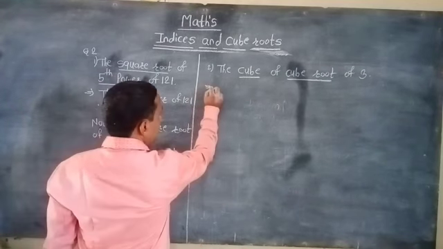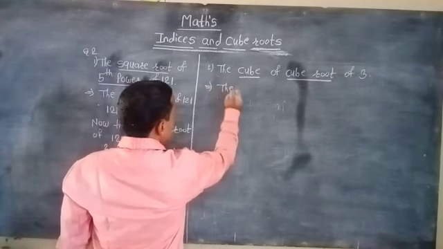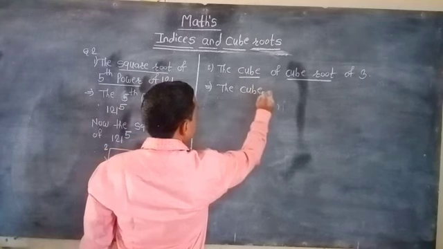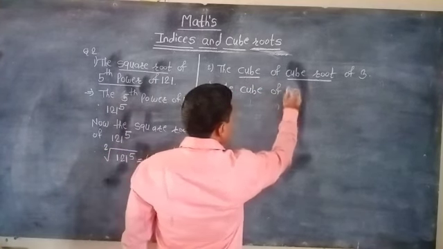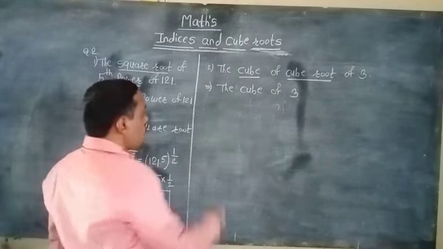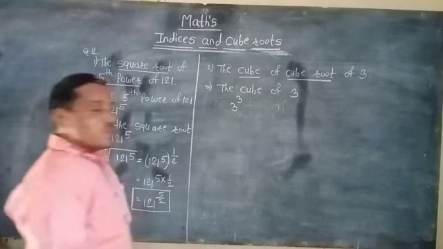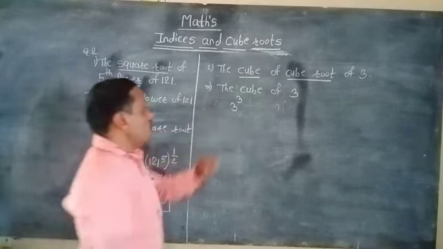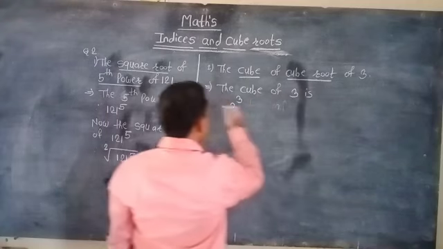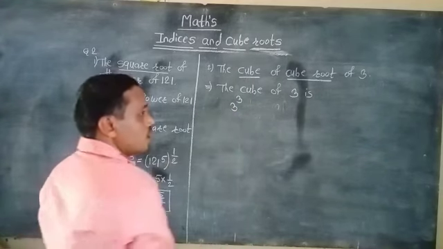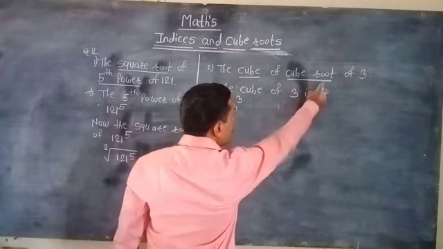So we get first the cube of 3. So the cube of 3 is 3 raised to 3. Then after that we get the cube root.